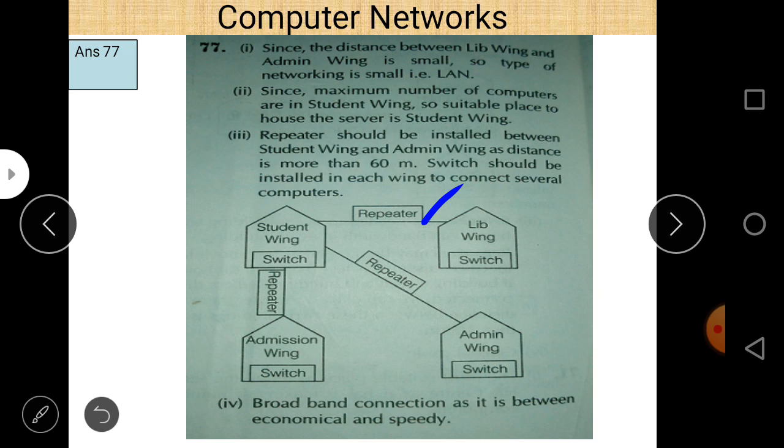So a switch is basically used in each and every building, and whenever we want to connect all these buildings, and we want that the signal will not fail, or data will pass exactly as it is without any data loss, a repeater will be used. And the distance is 60 meters, so we can use a repeater here.